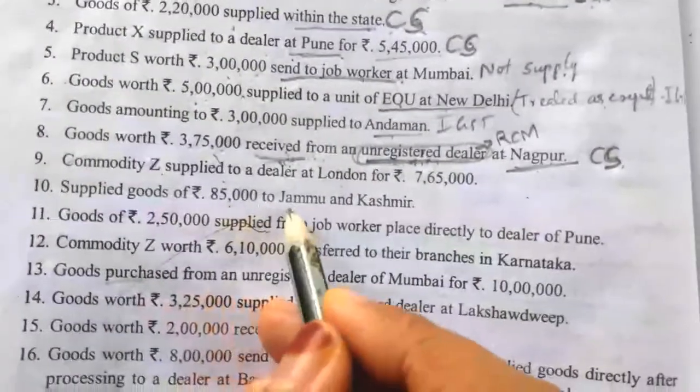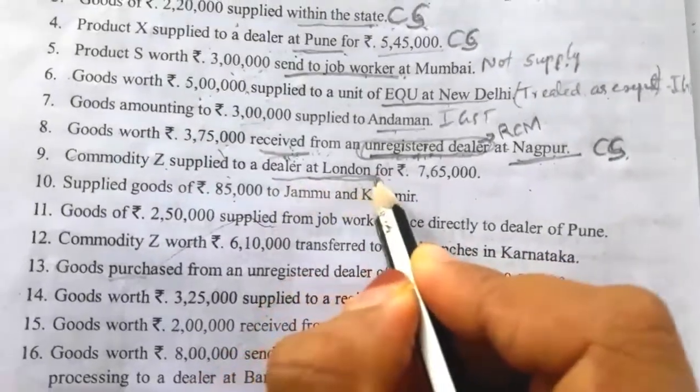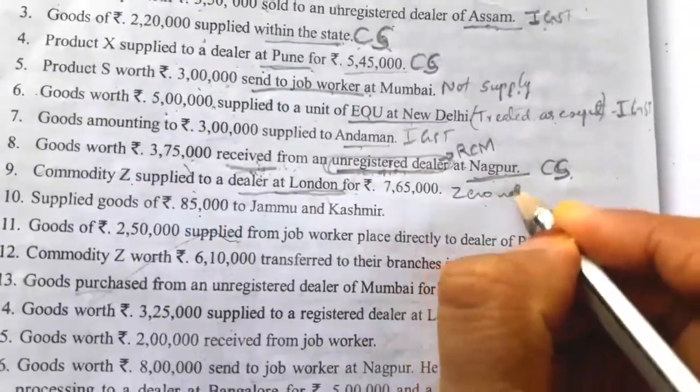Next, commodity Z supplied to a dealer at London. Directly given, it is a dealer at London, so it is export. So under the IGST column we have to take 0 rated.